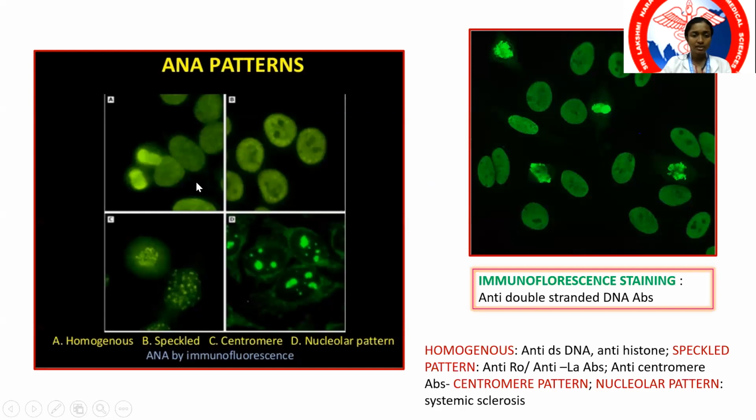This one is the anti-DNA pattern. This is homogeneously staining. This is speckled pattern. This is an anti-centromere pattern, and this is a nucleolar pattern. This homogeneous pattern is more commonly associated with anti-dsDNA. Speckled pattern is more commonly associated with anti-Ro, anti-La antibodies. The centromere pattern is associated with anti-centromere antibodies. Nucleolar pattern is more associated with systemic sclerosis. This is the anti-dsDNA that you see, homogeneous pattern.